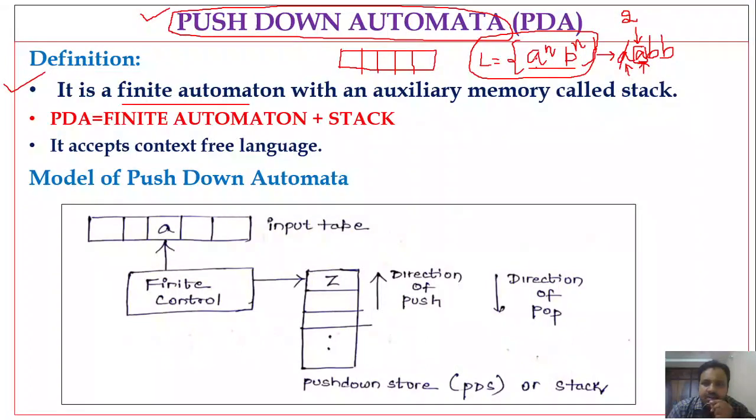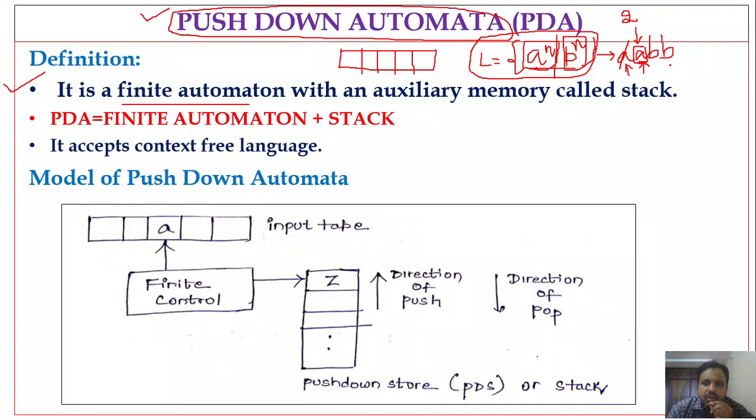So if you observe, the string has two parts, right? a^n, b^n. So the first part, a^n, must be equal to b^n. That means the number of a's must be equal to the number of b's, right? So that is the limitation with the finite automaton.